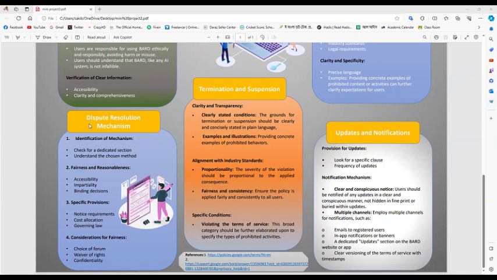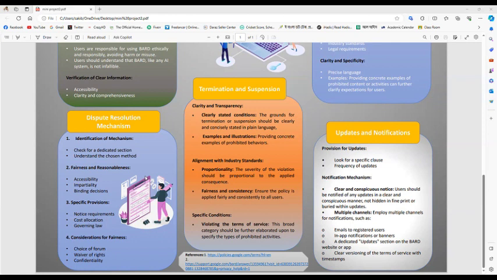My second topic is dispute resolution mechanism. Identification of mechanism: check for a dedicated section, understand the chosen method, then the fairness and reasonableness, accessibility, impartiality, binding decisions, and that's all about the fairness and reasonableness.